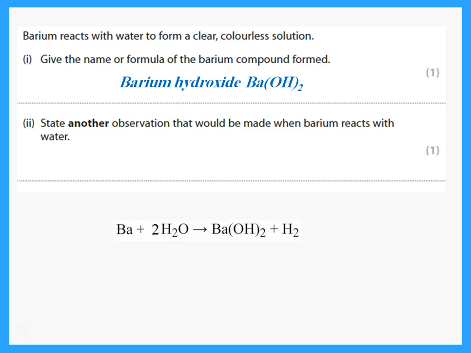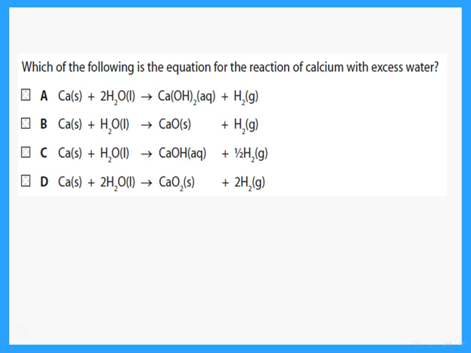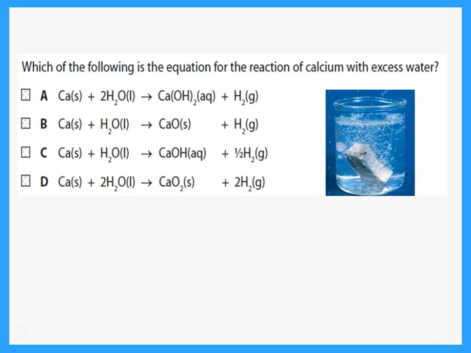State another observation that would be made when barium reacts with water. Of course, barium reacts with water to give hydrogen gas, so the other observation would be bubbles of gas. Which of the following is the equation for the reaction of calcium with excess water? Well, calcium reacts with cold water, and we said when it reacts with cold water, it forms the hydroxide plus hydrogen. And how do we write hydroxide? That equation in C is completely wrong because the formula of calcium hydroxide is wrong. So it is A that is correct.